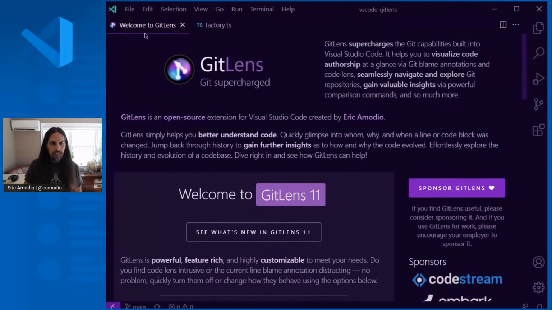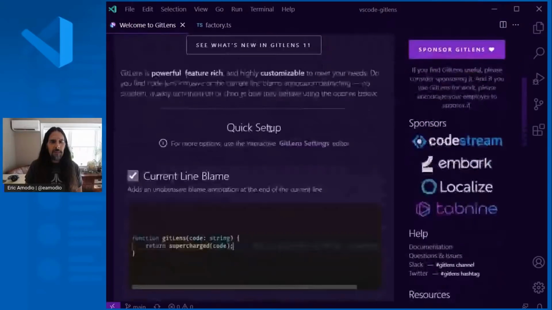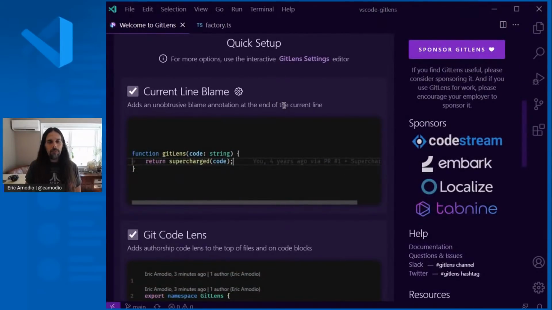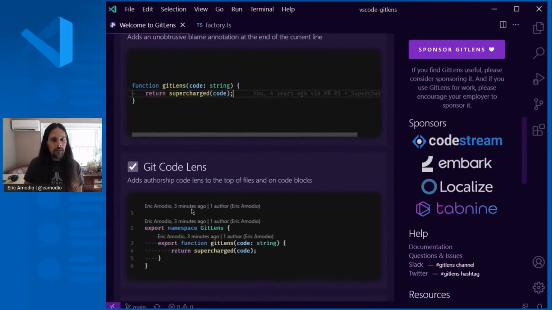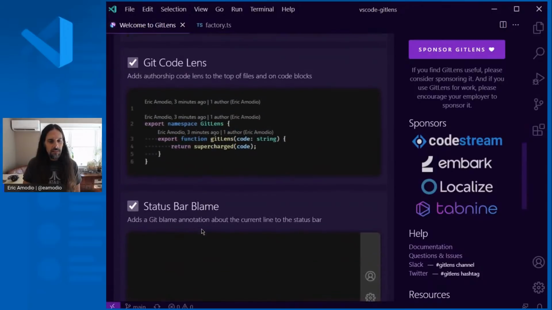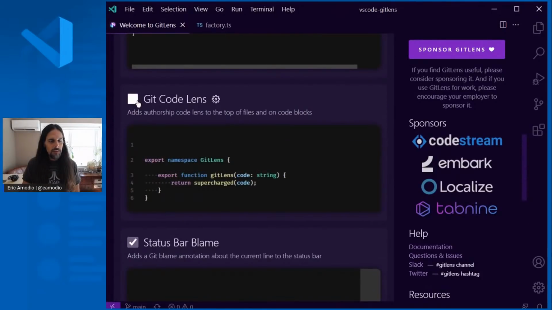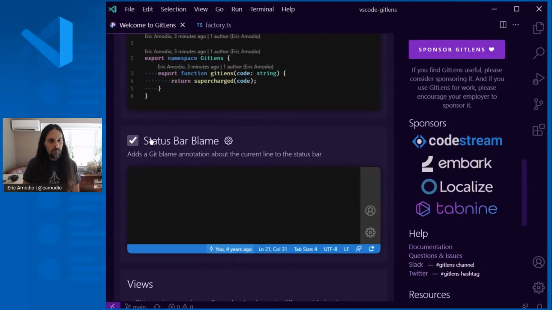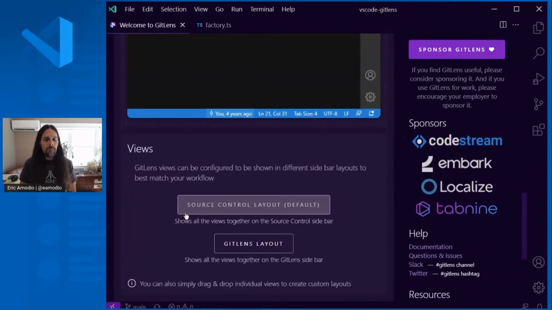I wanted to start with the GitLens welcome page. You probably have seen it if you use GitLens, but you probably just closed it immediately. It does have a really good, quick setup for some of the most visible features of GitLens. So you've got the current line blame. Here I'll actually show you what it's talking about. You can toggle them on and off. The Git CodeLens that I had just mentioned, you can, again, toggle those on and off and see exactly what you're getting, and the status bar.